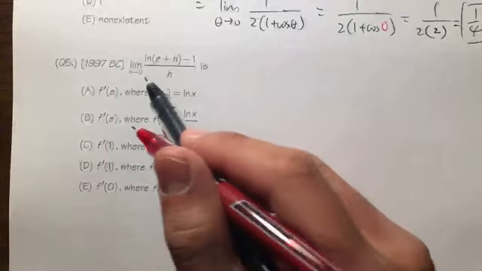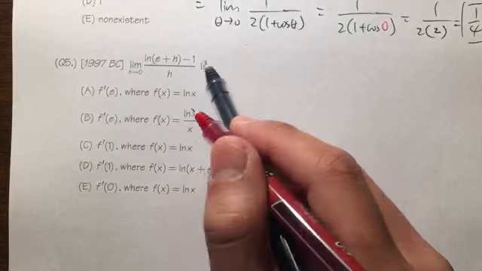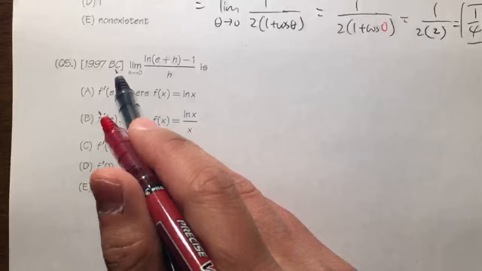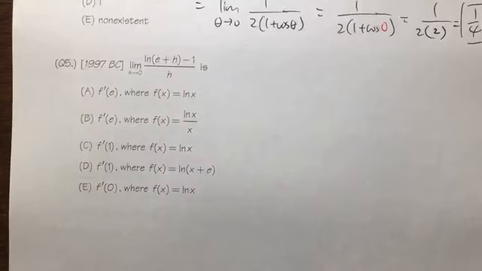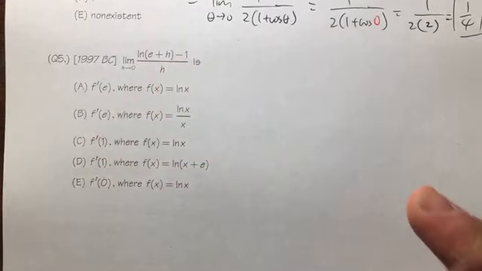So now, this is the question. The limit as h approaching 0, ln of (e plus h) minus 1, over h, is which of the following? And this is the BC level back in 1997. So I will wait for people to comment the answer for this, A, B, C, D, or E. You are with A, and then, okay, Stefan with A. This is technically not L'Hopital's rule because we are asking ourselves what does this represent. So I will try not to use L'Hopital's rule, of course.